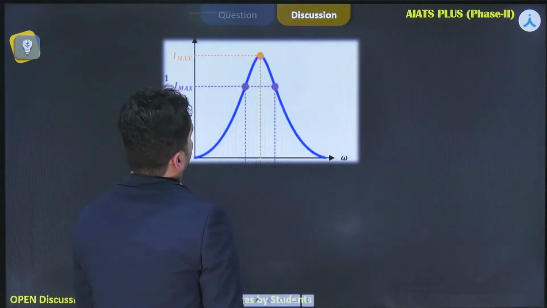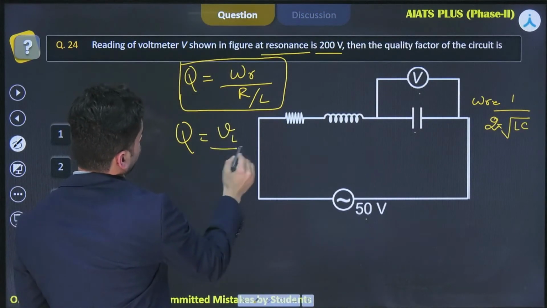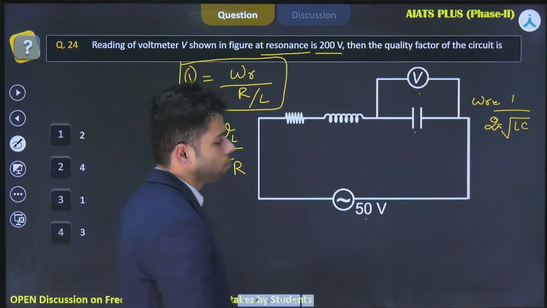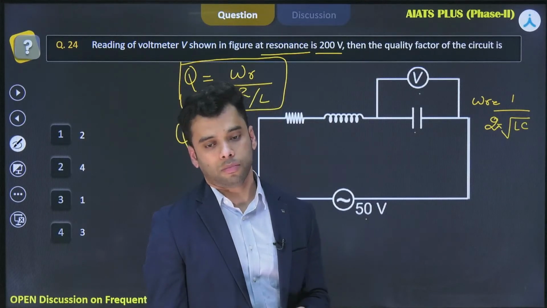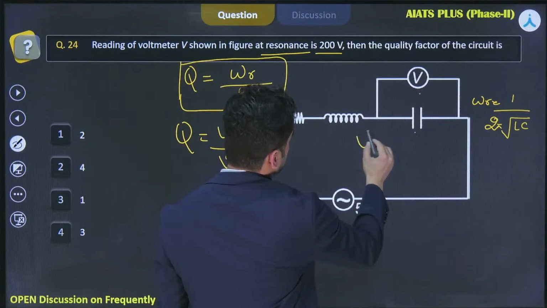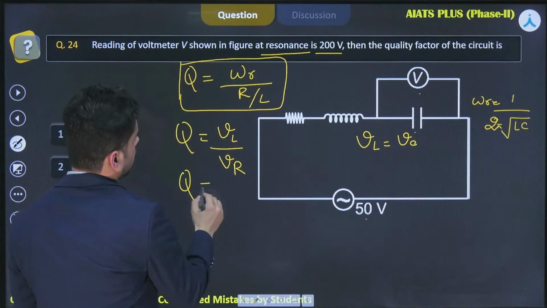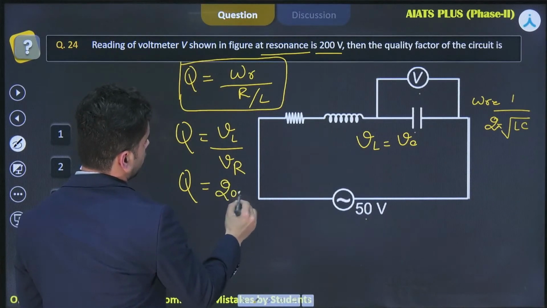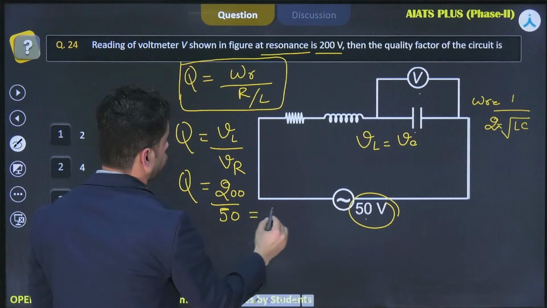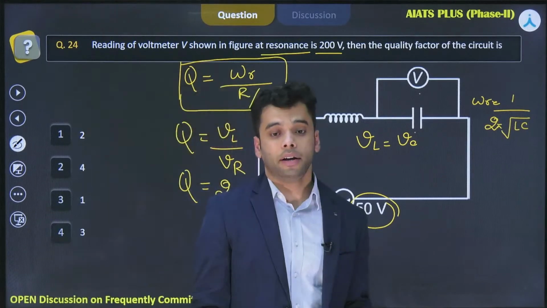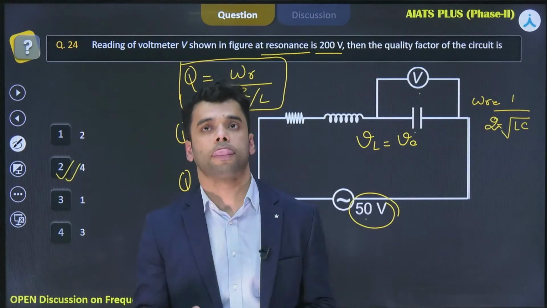Now VL, so quality factor we just concluded is equal to VL by VR. Now how to find VL? How to find VL, sir? Okay. So for the condition of resonance, VL is equal to VC, right? So quality factor, VL should be equal to 200, and what should be the value of VR? This 50 volt. So 200 by 50, its value is coming out to be equal to 4, right? So the correct answer to this problem should be option 2, that is 4.